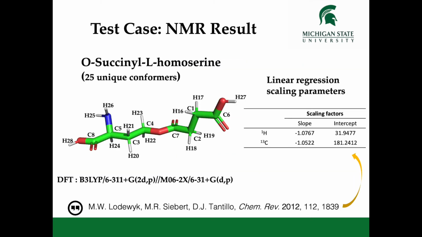So as a test case, we have the results of O-succinyl L-homoserine. This is a very flexible molecule, and we have generated 500 conformations of this molecule, and then we filtered them by the ANI machine learning model. So we ended up with 485 conformations of this molecule. Then we clustered them, and we got 25 unique conformations of O-succinyl L-homoserine, which underwent standard DFT optimization followed by the NMR chemical shift calculation of the proton as well as carbon NMR. We Boltzmann averaged over all the conformations and predicted the structure of this molecule.